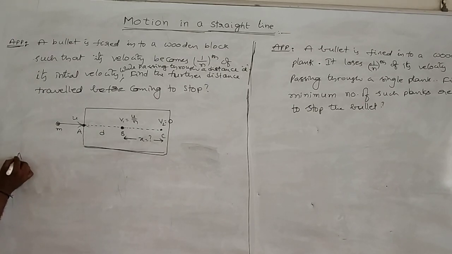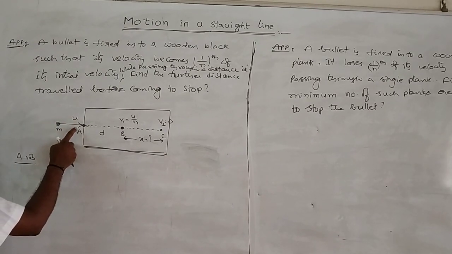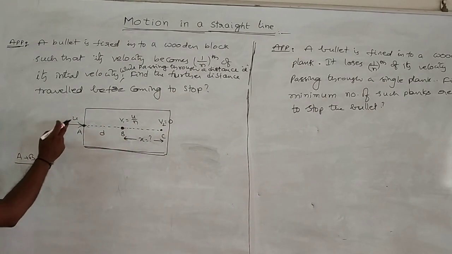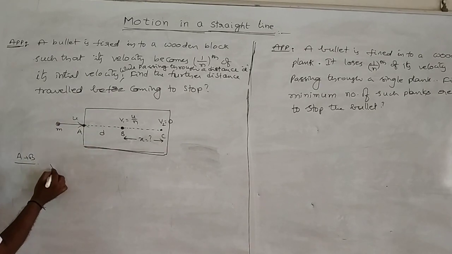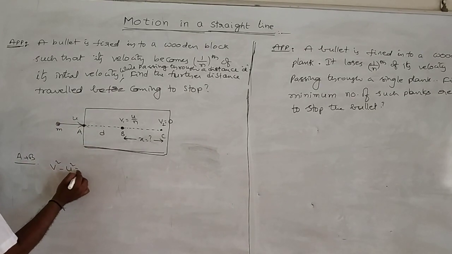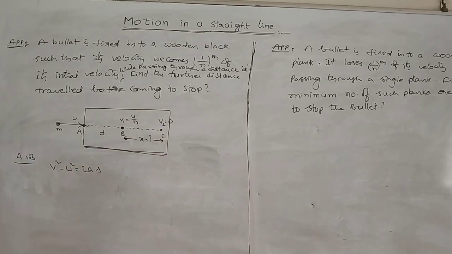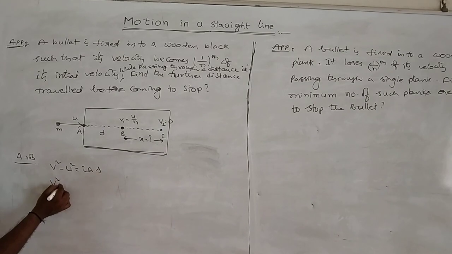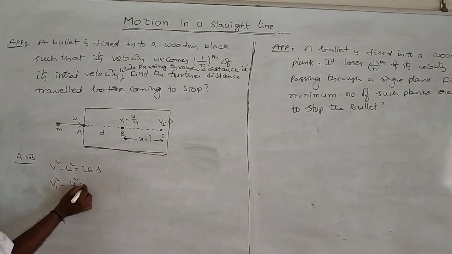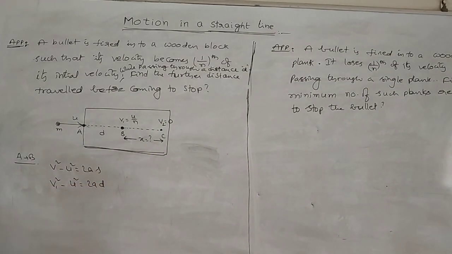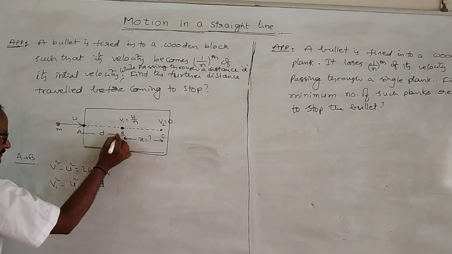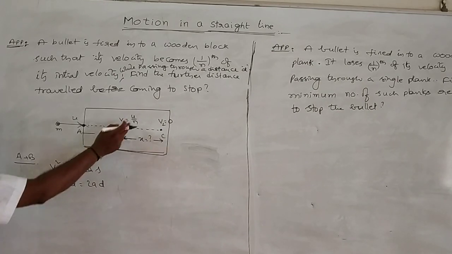See here, from A to B: initial velocity u, final velocity v1, and distance d. The velocity-displacement relation is applied: v squared minus u squared is equal to 2as. Here v1 squared minus u squared is equal to 2ad, since s is equal to d. But what is v1?